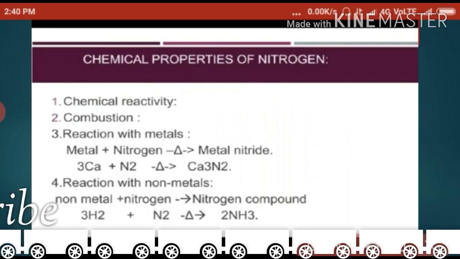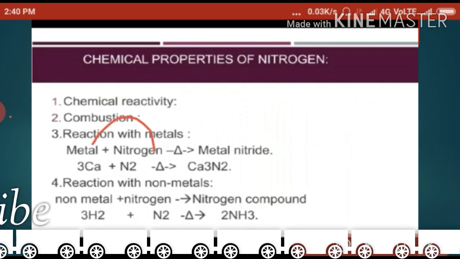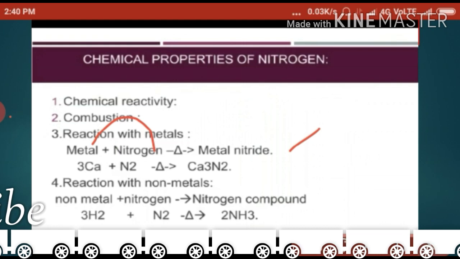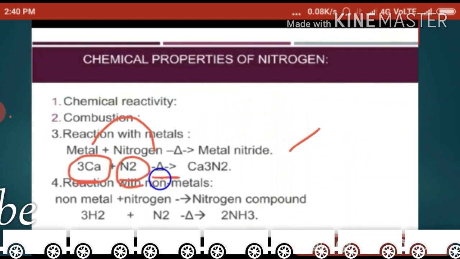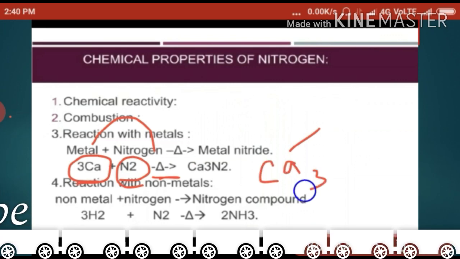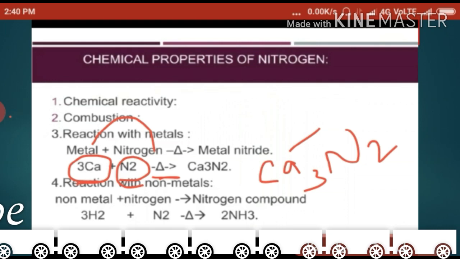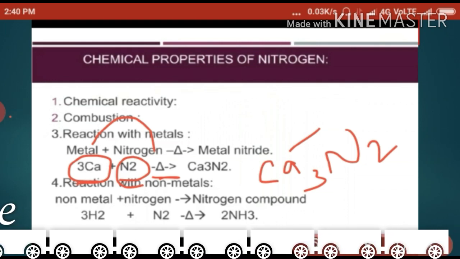Next, reaction with metals. The metal reacts with nitrogen to give the metal nitride. Calcium is one of the metals and reacts with nitrogen under heat. We will get calcium nitride, Ca3N2. Ca3N2 means the metal nitride, or calcium nitride. And reaction with the non-metals.